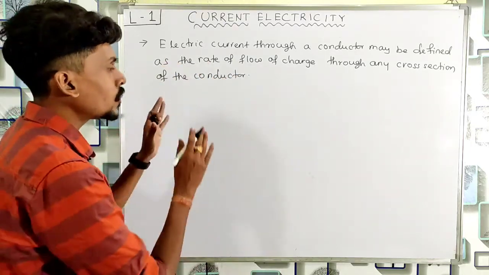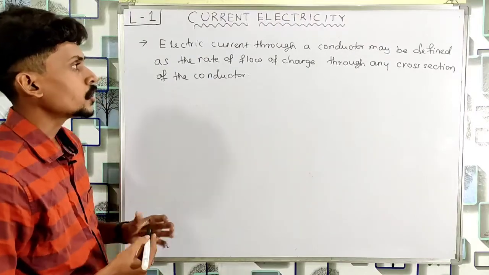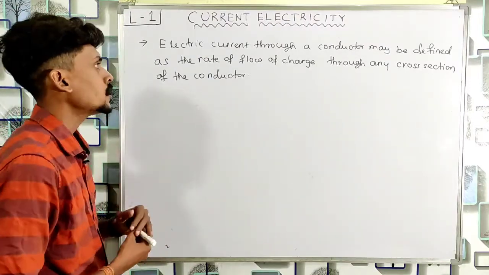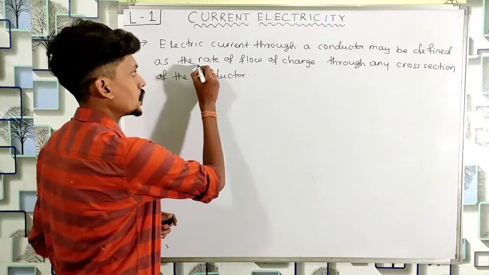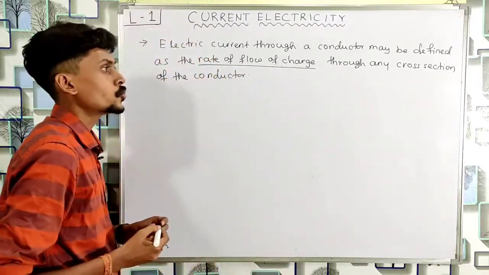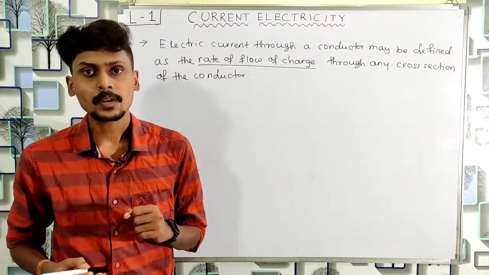So again, look at the definition. Electric current through a conductor may be defined as the rate of flow of charge through any cross section of the conductor.